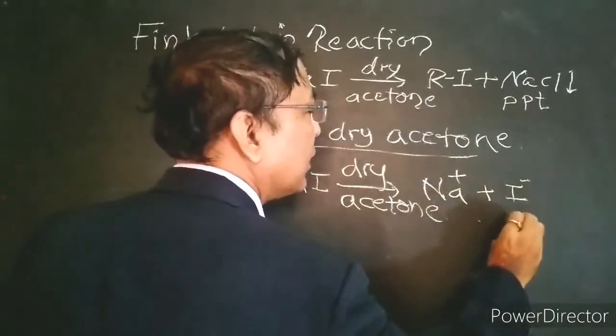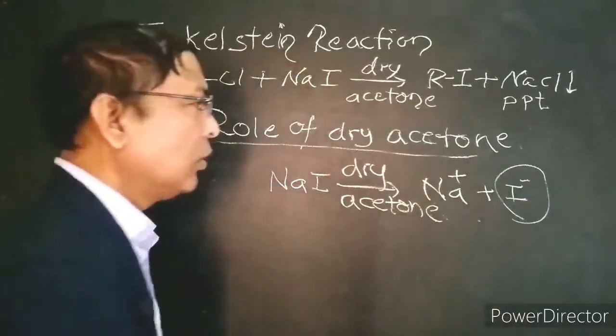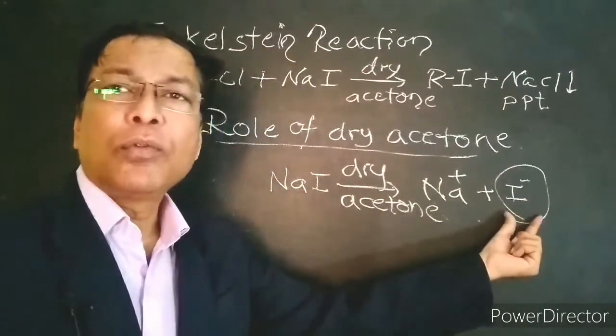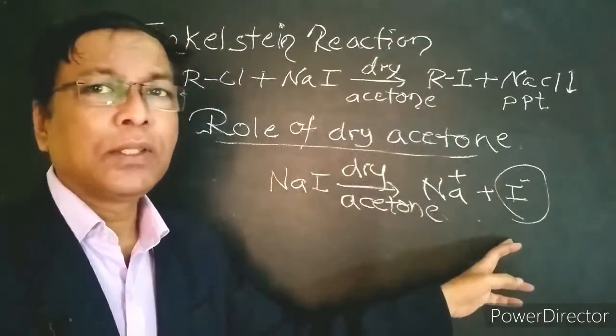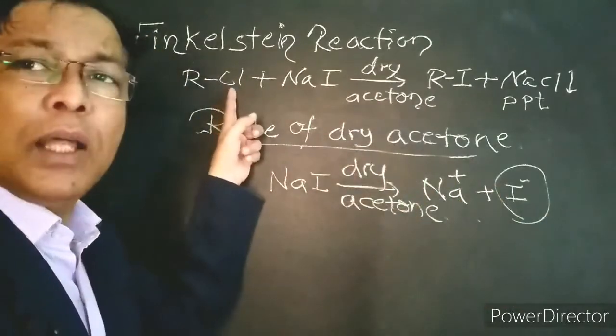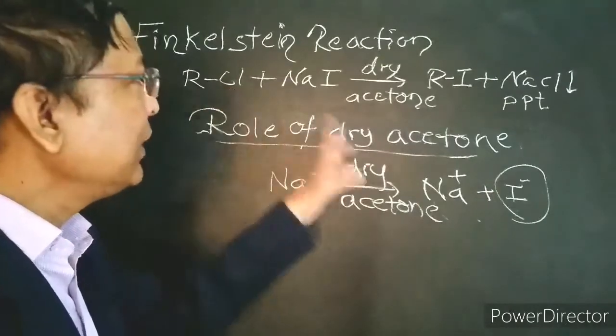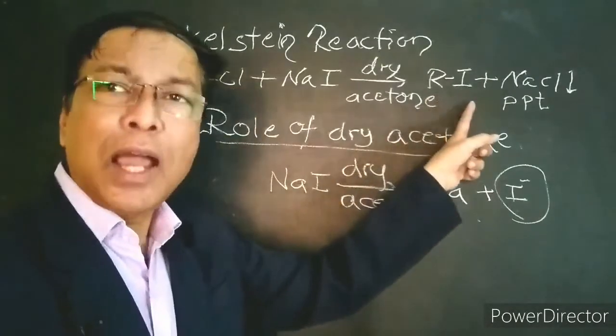This is the nucleophile. This generated nucleophile displaces the chlorine from the alkyl chloride, resulting in alkyl iodides.